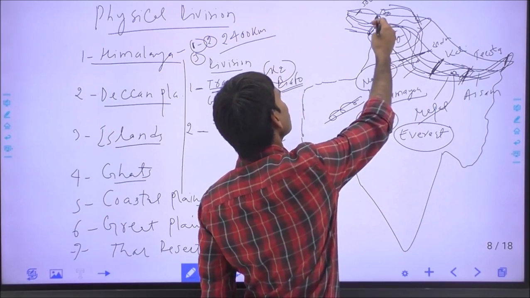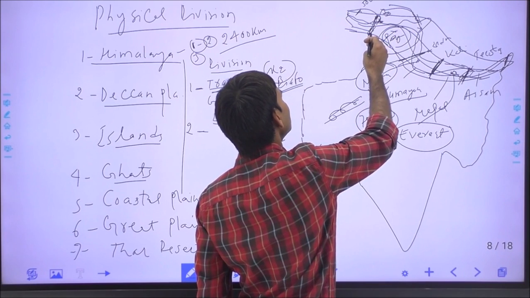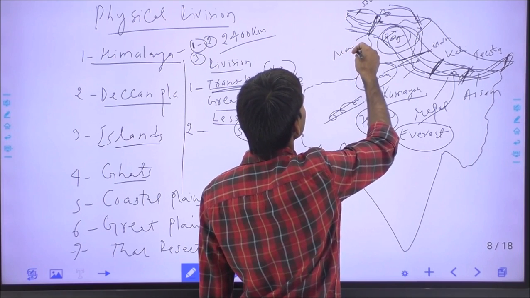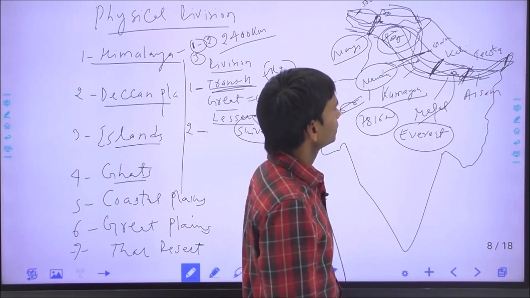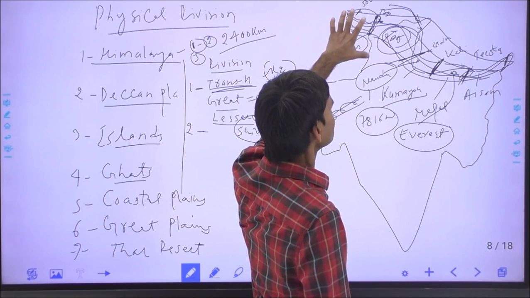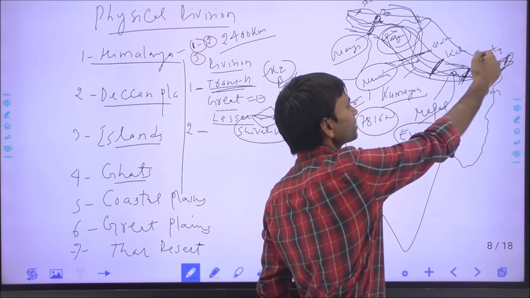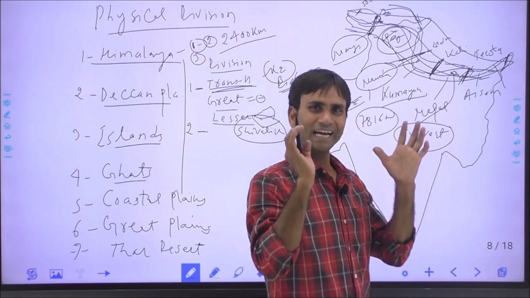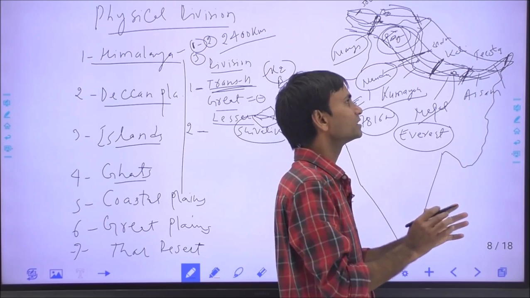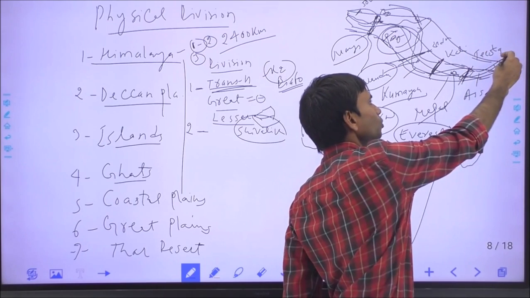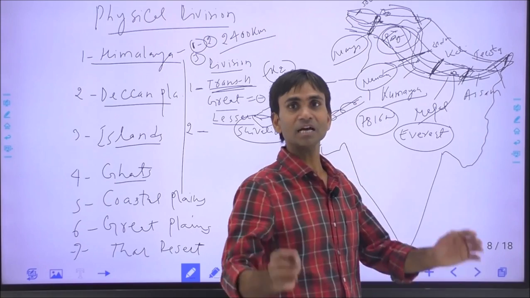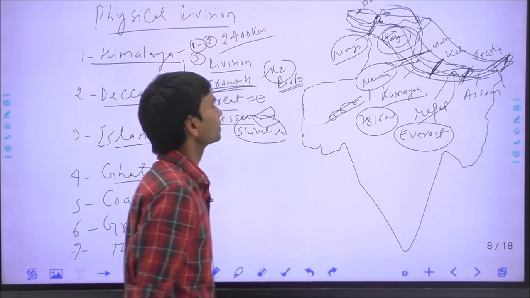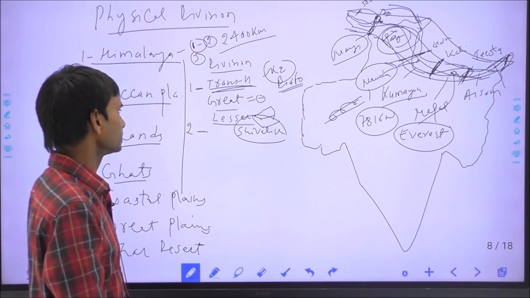The westernmost part of the Himalaya is considered to be from Nanga Parbat in Pakistan, which is also called the western anchor. The eastern expansion of the Himalaya is up to Namcha Barwa. Namcha Barwa is a group of mountains extending from Tibet to Arunachal Pradesh in India, and Namcha Barwa is a peak which lies in Tibet. So this is the expansion between the two anchors of the Himalayas.